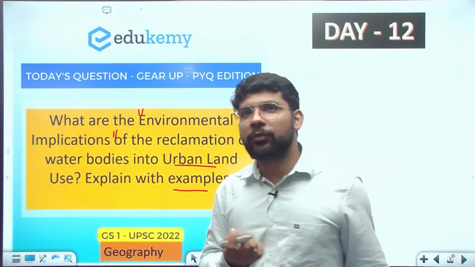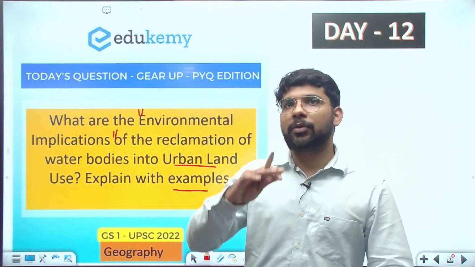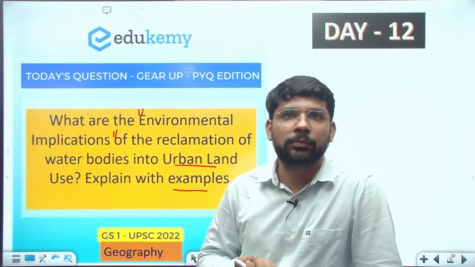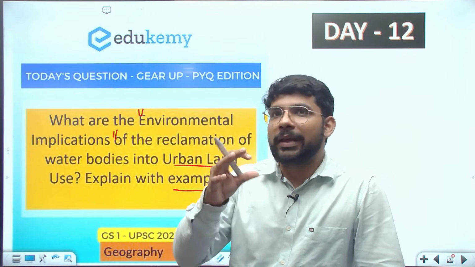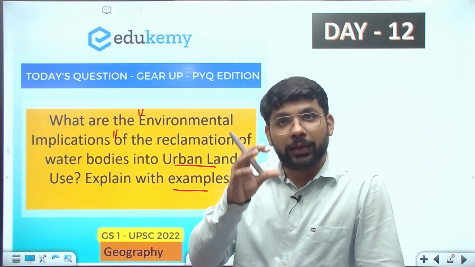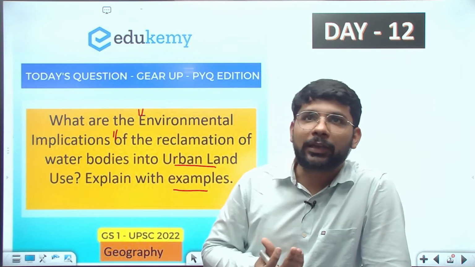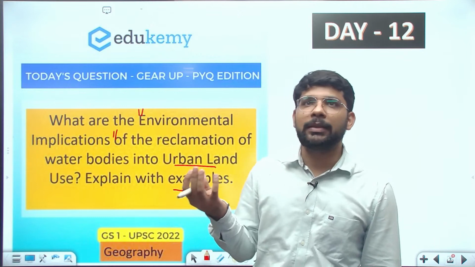I hope all of you are aware of the Chennai floods, the Hyderabad floods, and even the Mumbai floods. These are known as urban floods, and they are mainly because of the absence of water bodies and the absence of a drainage system in these states.